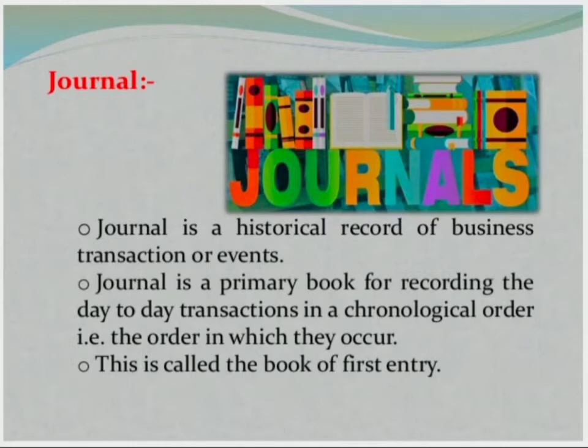Whatever transactions we have daily, each and every transaction will be recorded under the journal in chronological order, meaning the order in which they occur is the same order in which they are recorded in the journal books. So we call it chronological order, and it is called the book of first entry because once the transaction has been done, we record the transaction into the journal.